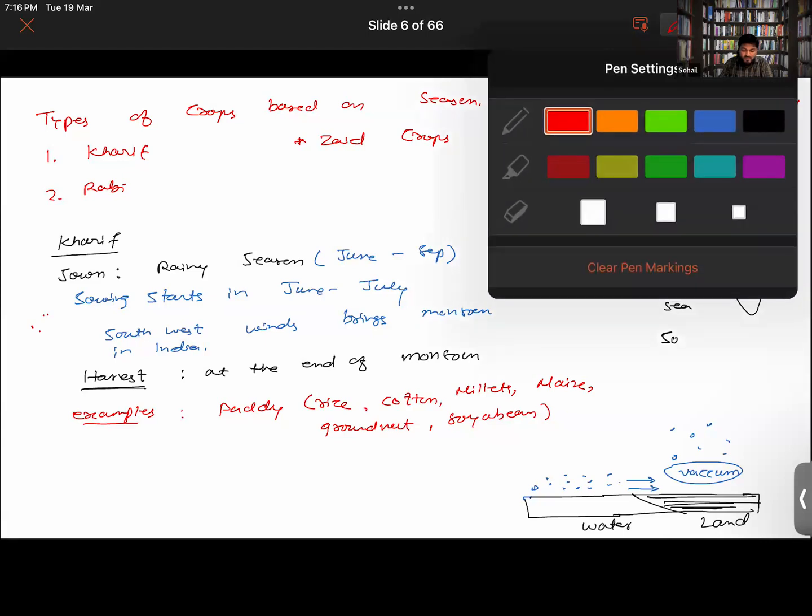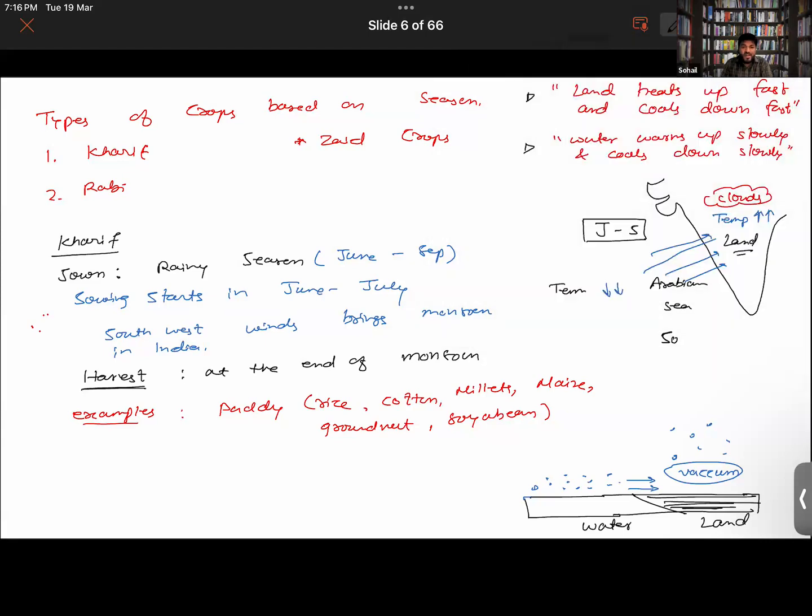Now, do tell me why we can't grow the paddy crop in the winter season. Why can't we grow? Because of the temperature. Exactly. Because of the temperature, the seeds will not be germinating.